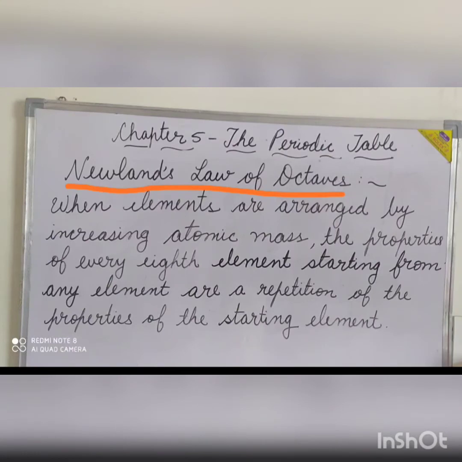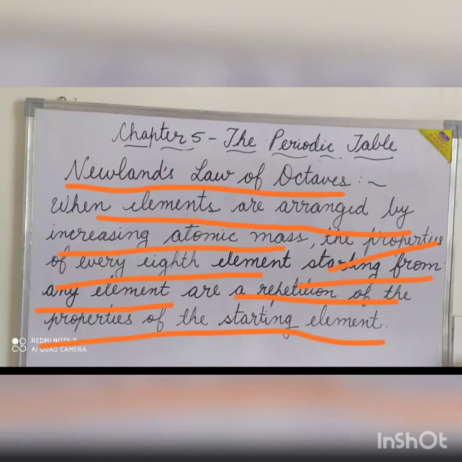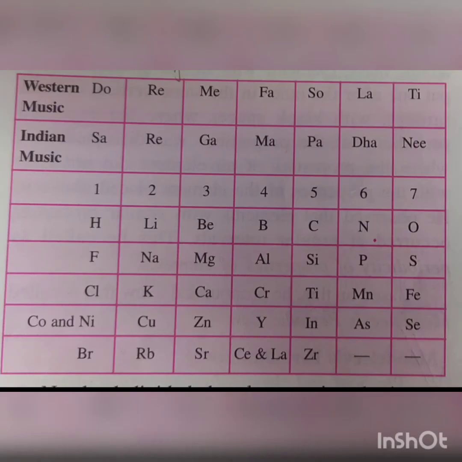So according to Newland's law of octaves, when the elements are arranged by increasing atomic mass, the properties of every eighth element starting from any element are a repetition of the properties of the starting element. Newland divided the elements into horizontal rows of 7 elements.